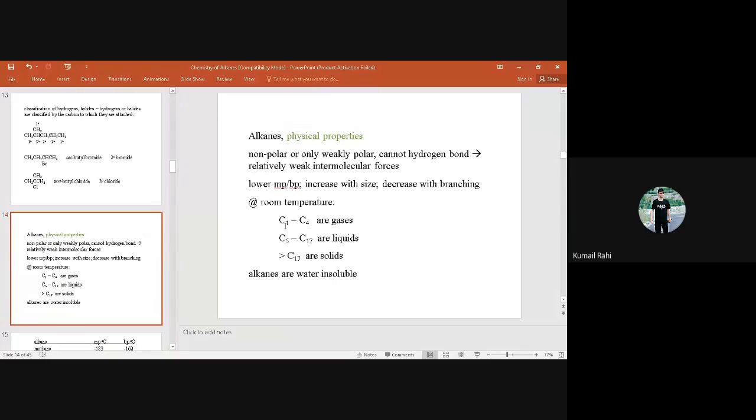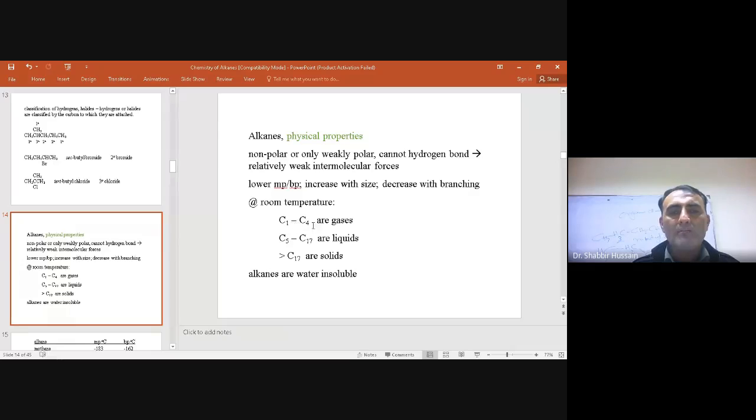So in short, in alkane, carbon number 1 to carbon number 4 are gases in nature, while carbon number 5 to carbon number 17 of alkane family compounds are liquid in nature, while greater than carbon 17 are solid in nature. If we try to discuss the solubility, mostly alkanes are non-polar in nature, while water, H2O, is polar in nature, so alkanes are water insoluble, as solubility is based on like dissolves like.